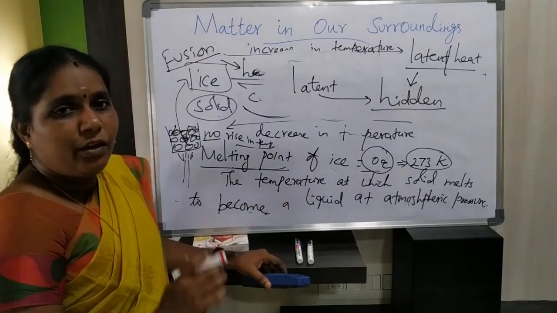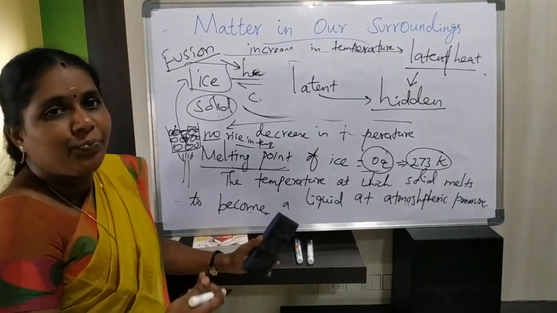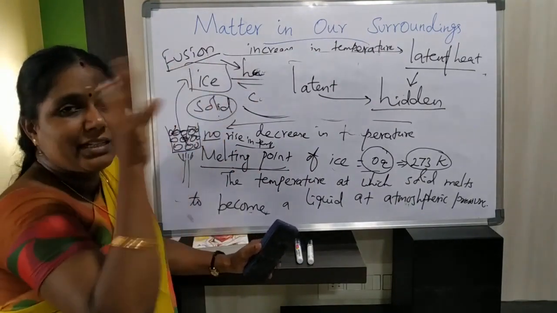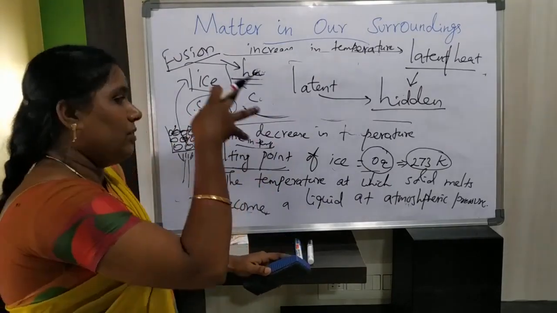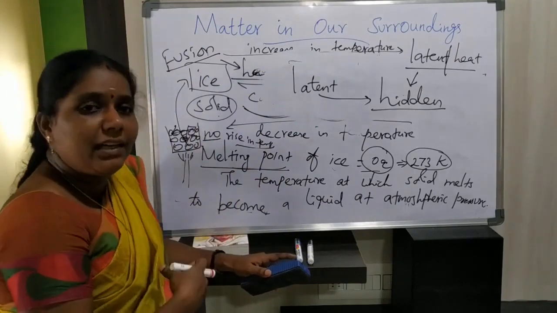You know very well, in your childhood you played hide and seek, isn't it? You would hide somewhere. In the same way, here the heat energy is hidden inside the particles themselves. Why is it hidden?